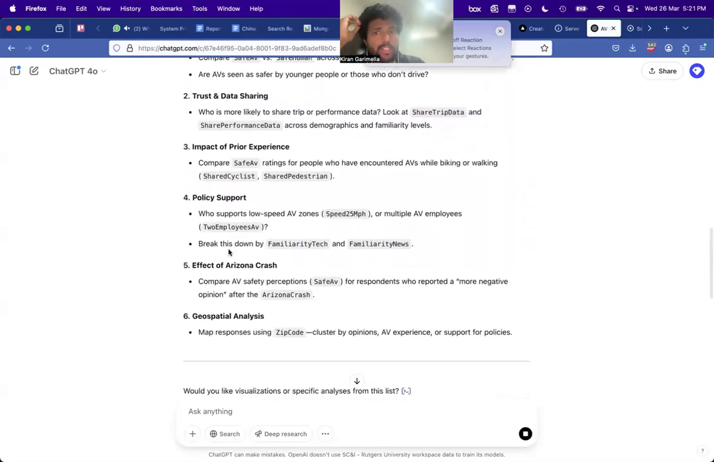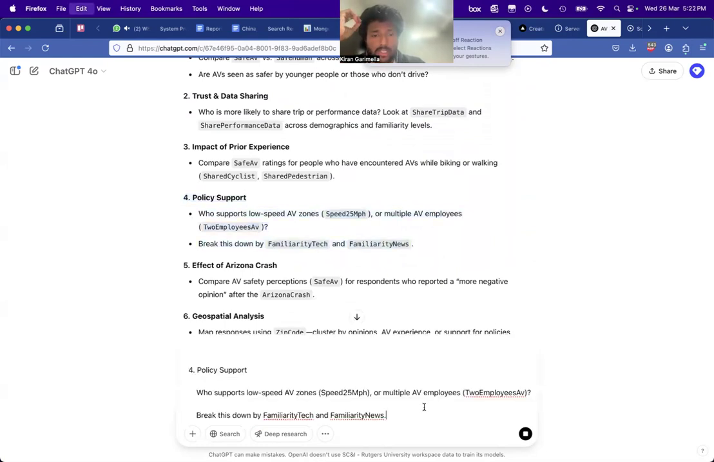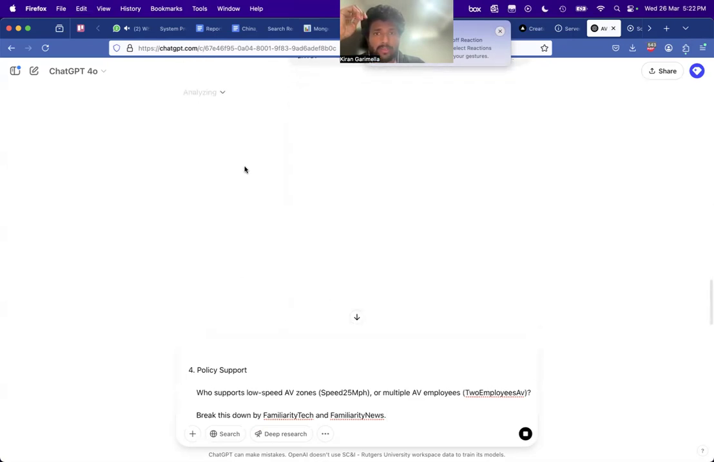But you can also see some of these questions that it gave. These might give you some ideas. Okay, it says, who supports low speed AV zones? Break this down by whether they actually know about the tech or not. This is another thing that sounds very interesting. So let me copy paste it. Let's first wait for this to be done, and then I'll paste that.